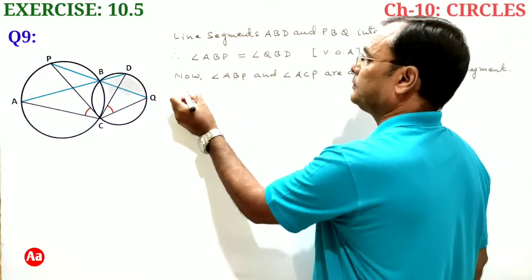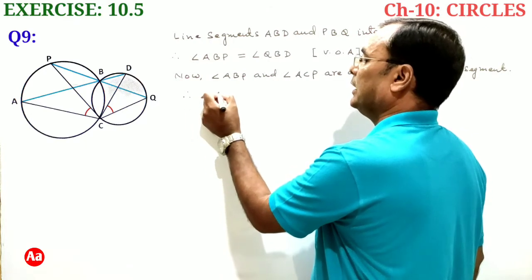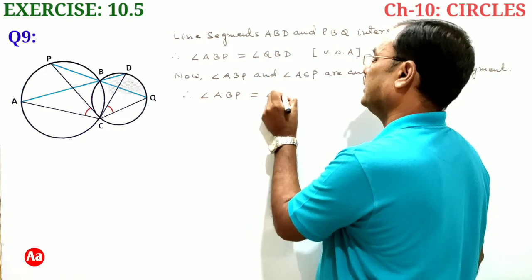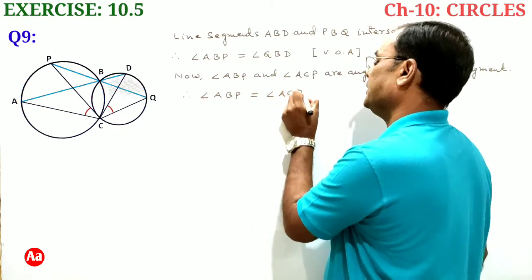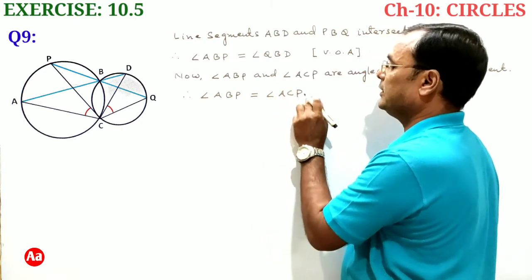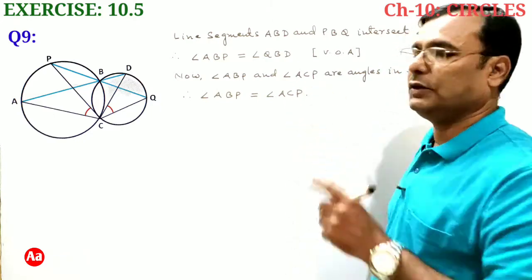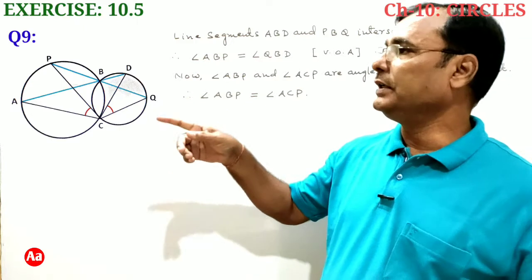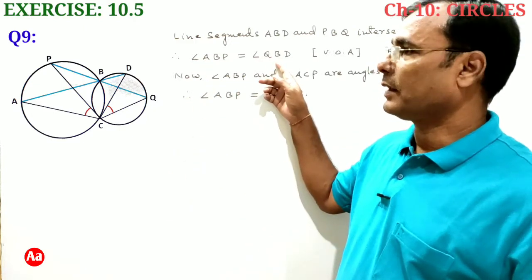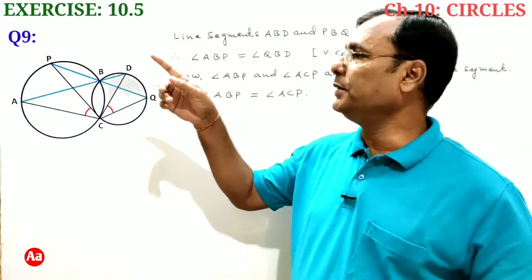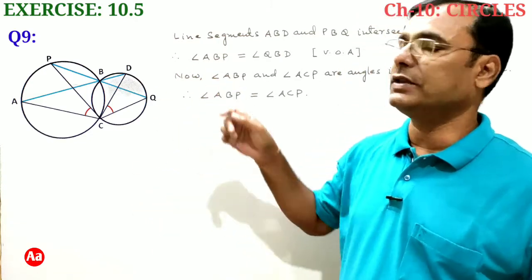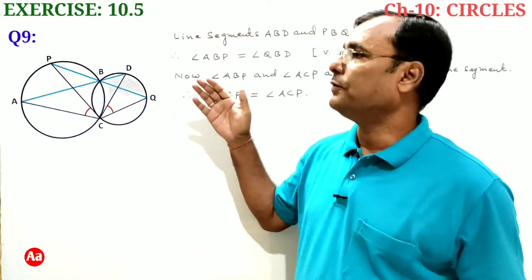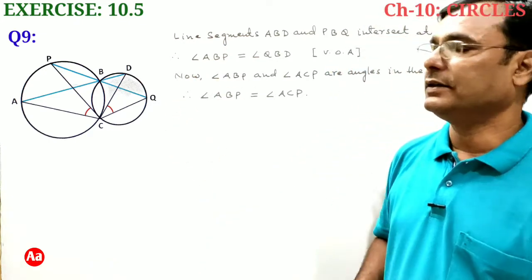Therefore, angle ABP is equal to angle ACP. Angles in the same segment are equal. Similarly, angle QBD, you can see in the figure, angle QBD and angle QCD, they are also angles in the same segment formed by the arc DQ.